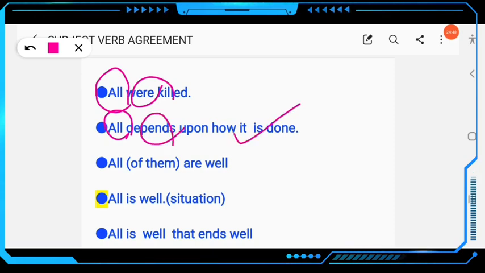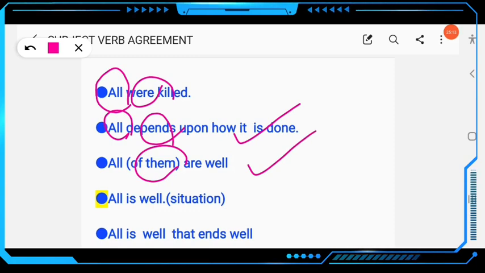All are well, all is well. All are well means all the people are well. Suppose I ask you a question: how are your parents, how are your friends? They all are well, that means we are talking about the people.